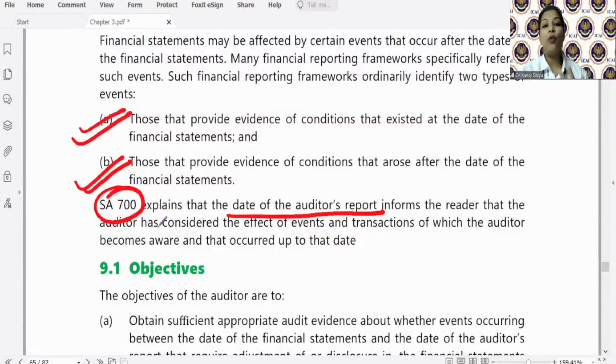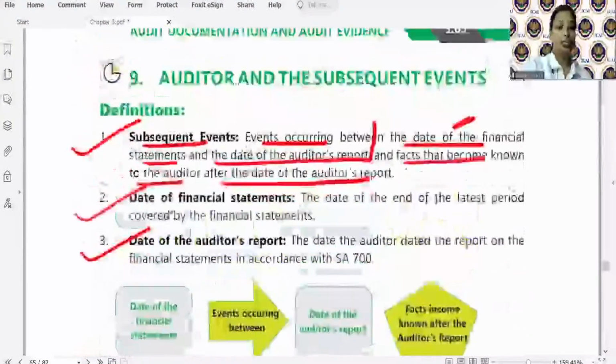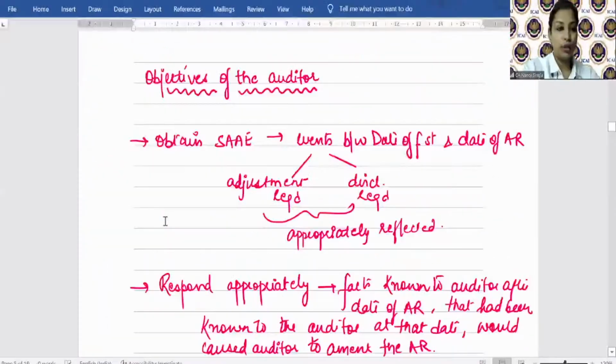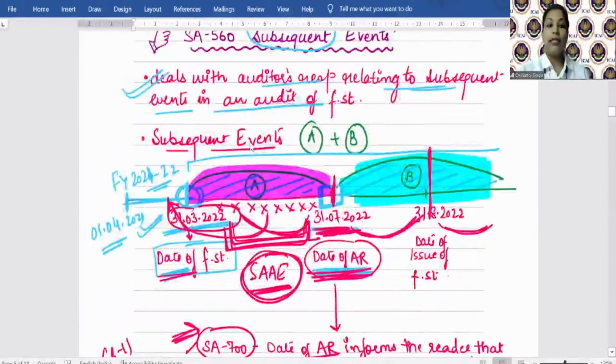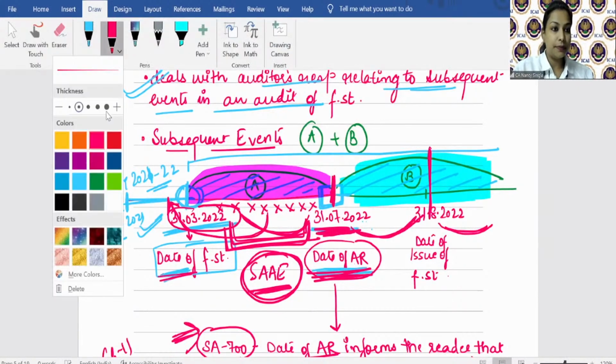ठीक है. Now what are the objectives of the auditor? ठीक है. देखो students, let us go back to our diagram. See, I told you that till 31st March... ठीक है.